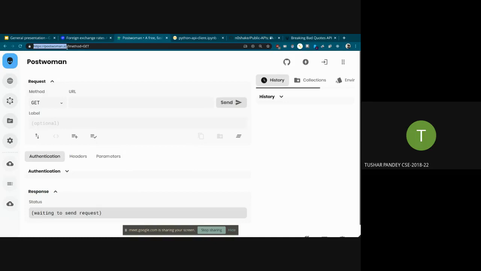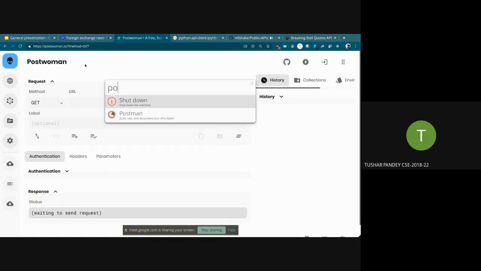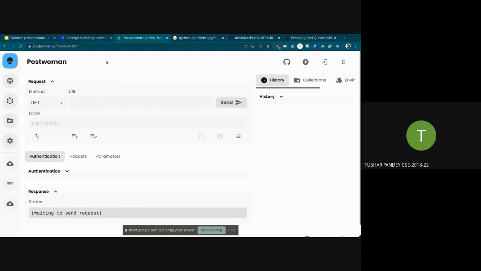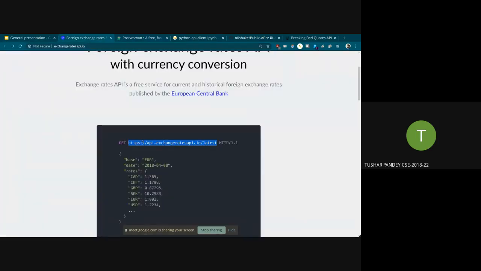So you might have heard of Postman. It's actually an Indian startup. Postman is an application. I have it on my PC and I can run it, but Postman is offline software. You have to download it and install it. It's generally slow. And Postwoman is a very nice alternative. It runs in your browser. It's very simple to use, very friendly. So all you have to do is just copy this URL.